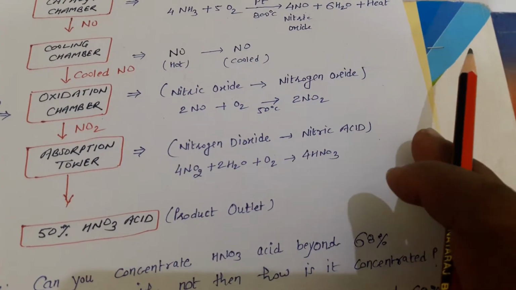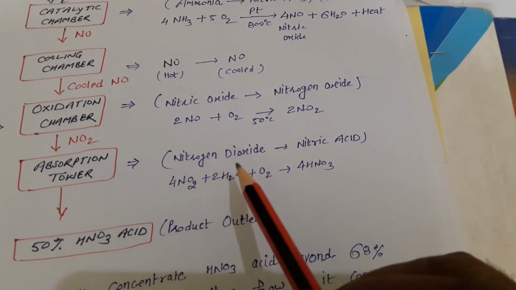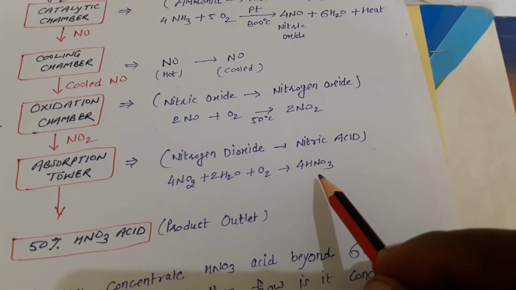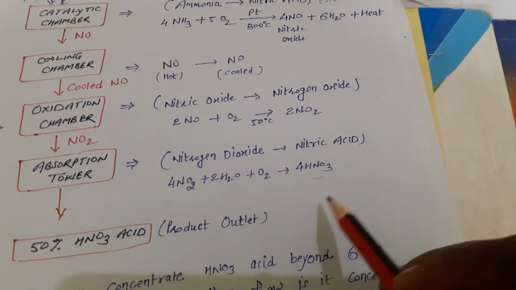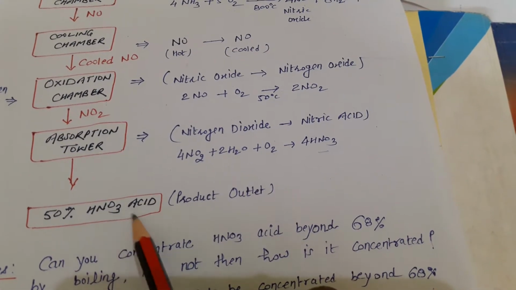So the nitrogen dioxide in the absorption tower is mixed with water and air oxygen, and finally we get the formation of nitric acid. So this nitric acid is 50%, dilute nitric acid, and this is the whole process.